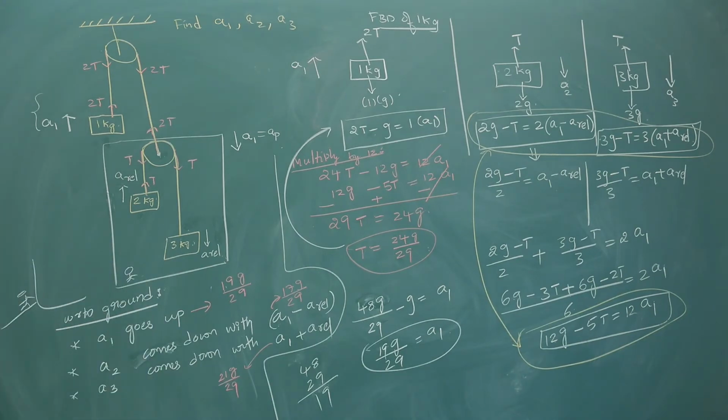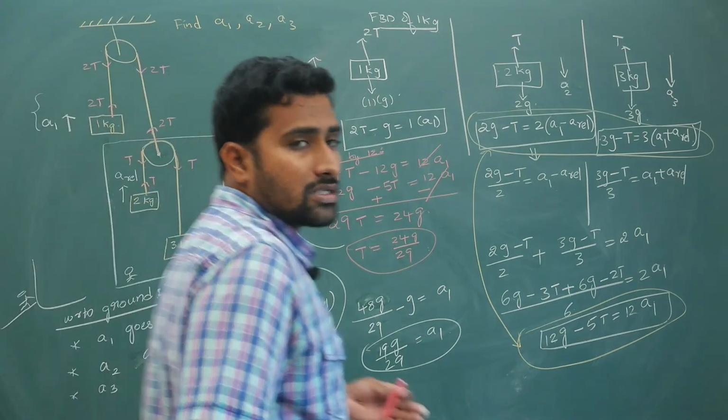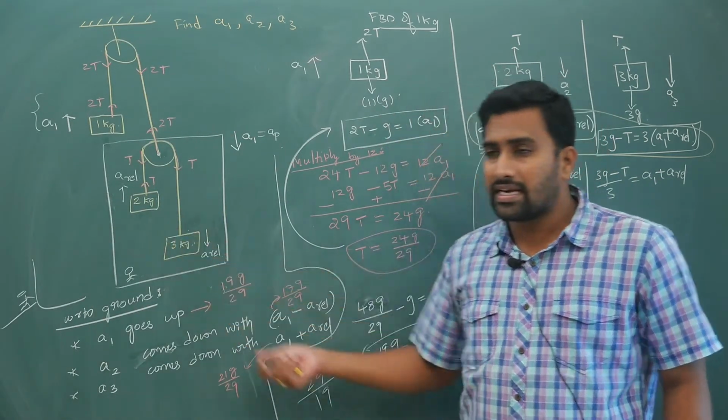Now I have given just 2 pulleys only. If I give just 2 pulleys itself, you are doing this much calculation. Now what if I give you 3 pulleys, 4 pulleys, 5 pulleys, like that? If I increase the number of pulleys, automatically my calculation will become more hectic. It's not so easy to calculate this entire stuff.